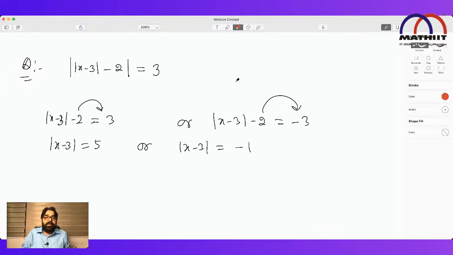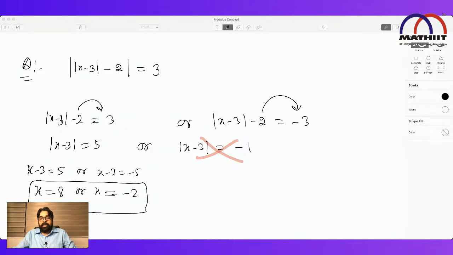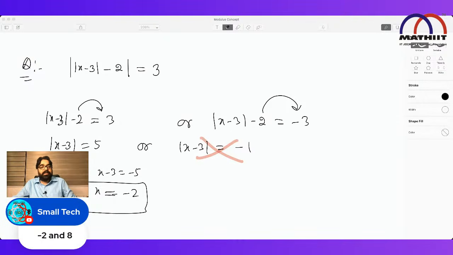So this case I will reject. Why? Because this side is less than the least value, so I will not select that. This part I will select. Again, mod of something equal to 5 says this equals 5 or this equals minus 5. So from here, x equal to 8 or x equal to minus 2. These are the 2 answers only. I guess one person, the first answer I saw, the small text, somebody got this answer.